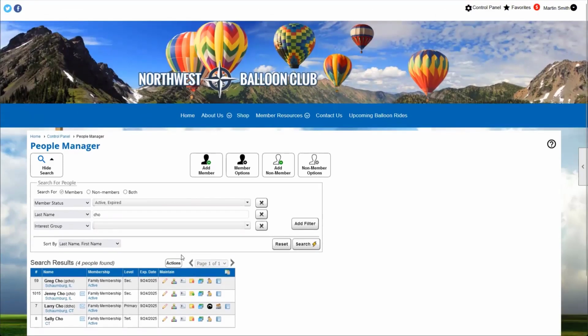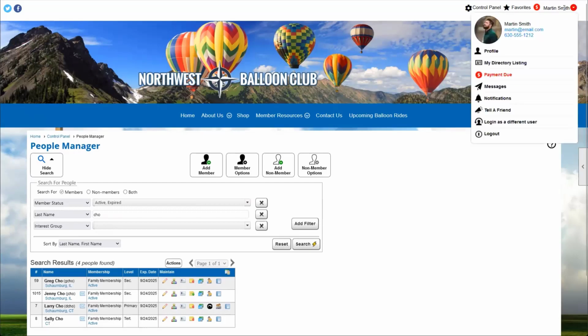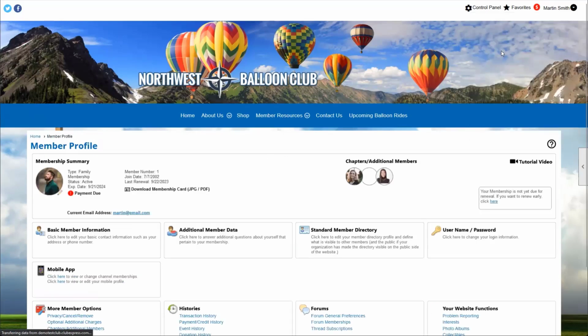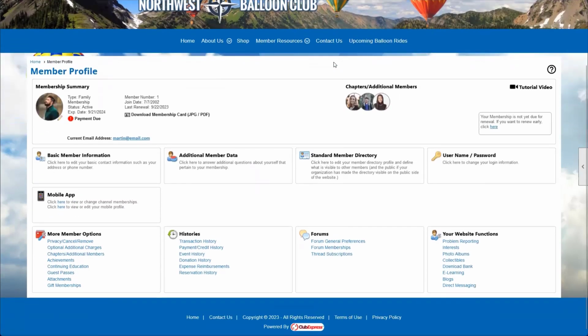So if I wanted to go to a member's profile, I'm currently logged in as Martin Smith. If I go up here to the top right corner, any member can click on their name, and they'll see this little drop down, and everyone will have the option to visit their own profile. When a member goes to their profile page, there is going to be an option under website functions over here in the right-hand corner that says your website functions, and there's an option for interests.